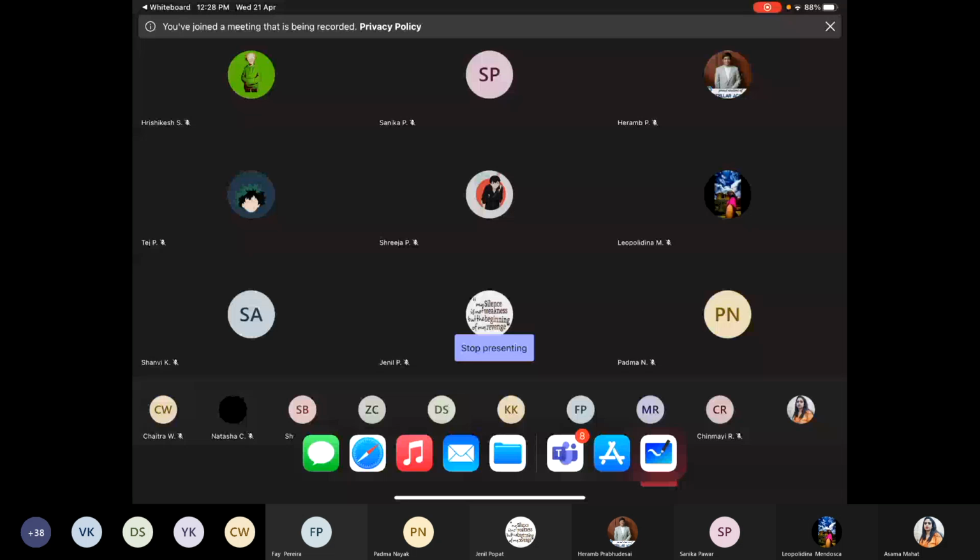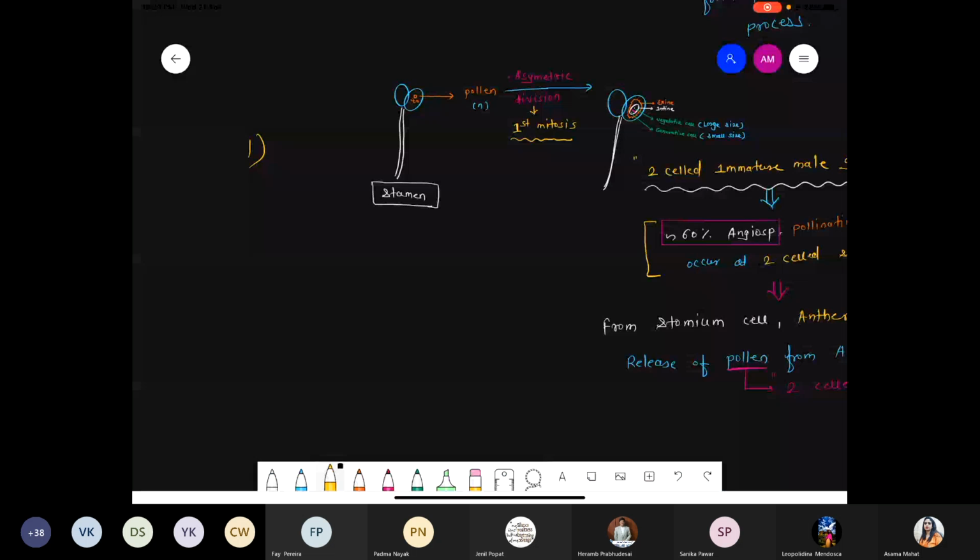Can you see the screen? Can you see the screen now?